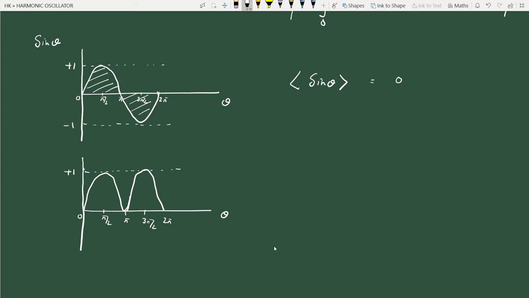Here again, the average height times the width, which in terms of the angle is 2 pi, should be equal to the area under the curve. We can see that these two half cycles are symmetric. In order to get the area under the curve, the width of the first half cycle is pi, and the second half cycle is also of the same width, pi.